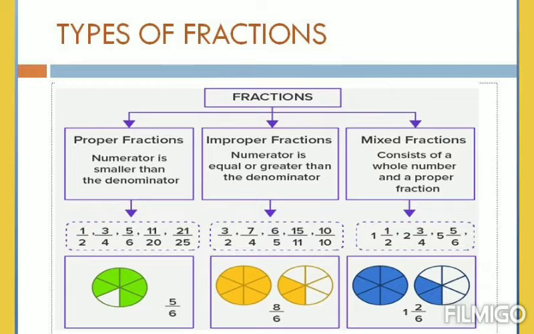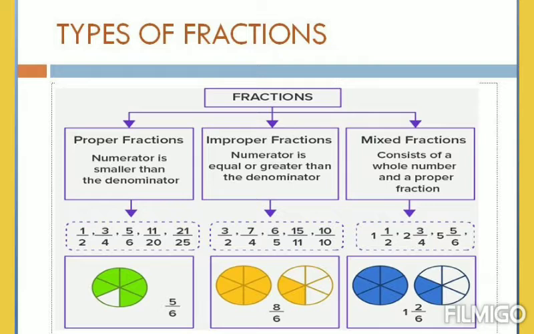First one is proper fraction. It is a fraction in which the numerator is smaller than the denominator. For example, 3 by 9. Here 3 is smaller than 9. 3 is the numerator, 9 is the denominator. Next, improper fraction, in which the numerator is greater than the denominator. For example, 10 by 7.